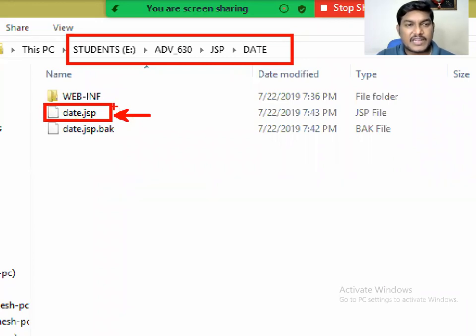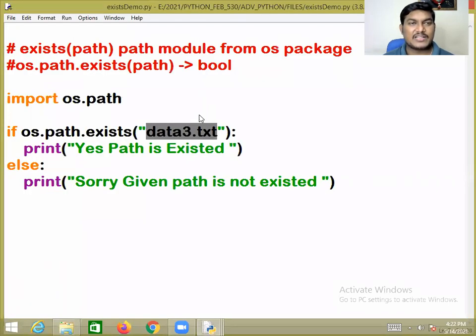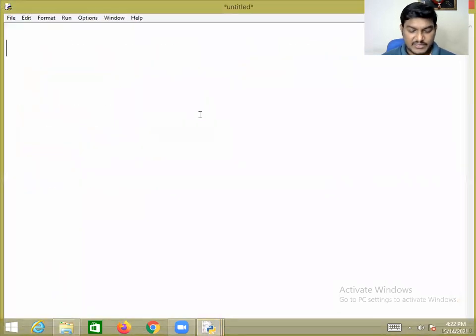I want to check, first of all, whether the specified path exists or not. If the specified path exists, then I would like to ensure whether the specified path is a file or not. In adv_630, instead of JSP, I would like to check whether date.jsp exists or not. If it exists, is that path a file or not? Let's have a look at how to write the code for that. Right, gentlemen. A moment back we were saying os.path.exists.